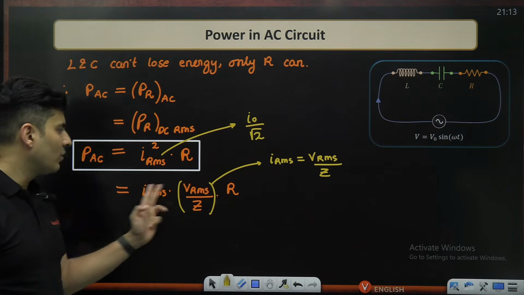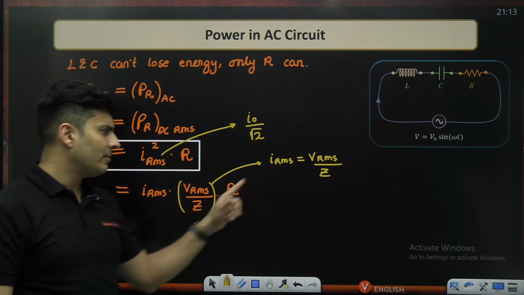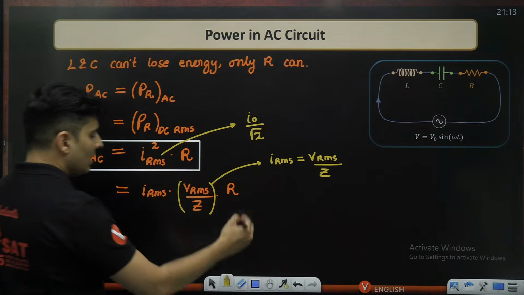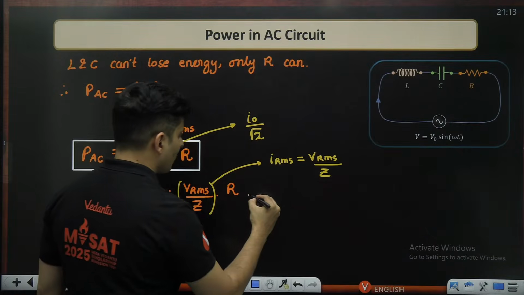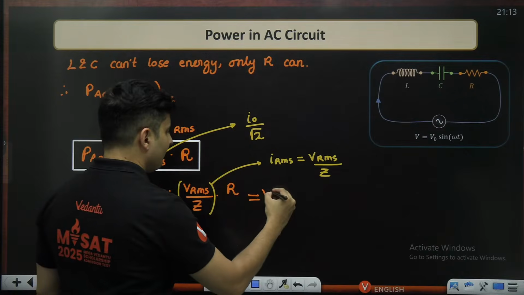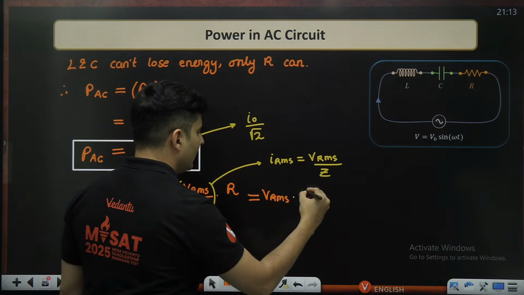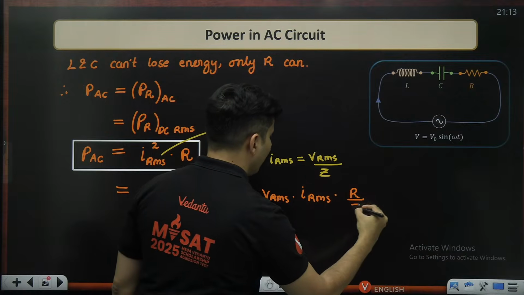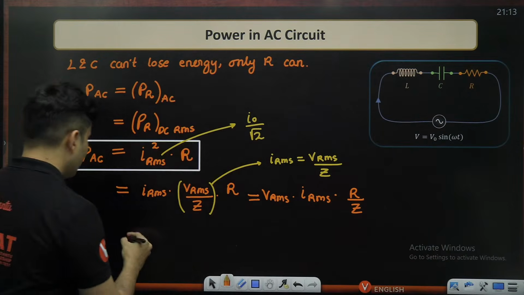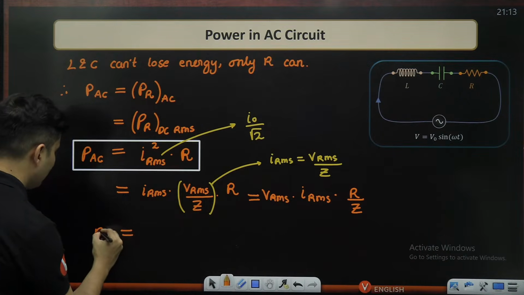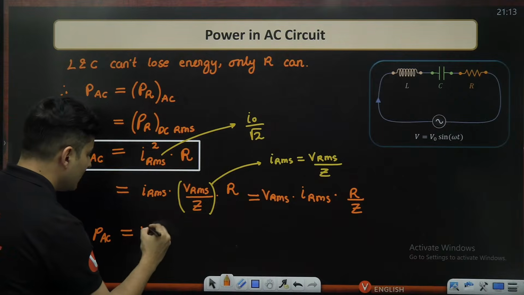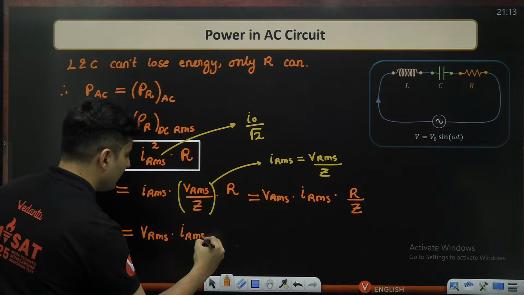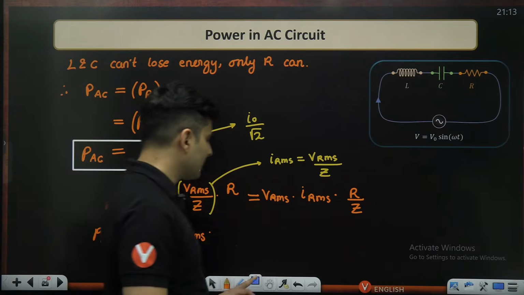So that square I wrote 2 times, but one of those I RMS I have written as V by Z. That's all. Just reshuffle them. So it will look like this: V RMS into current RMS multiplied by R divided by Z. Now, why did I do it like this? The power loss in that AC will be V RMS into current RMS multiplied by R by Z.